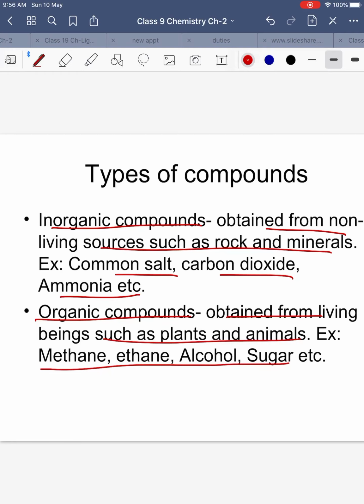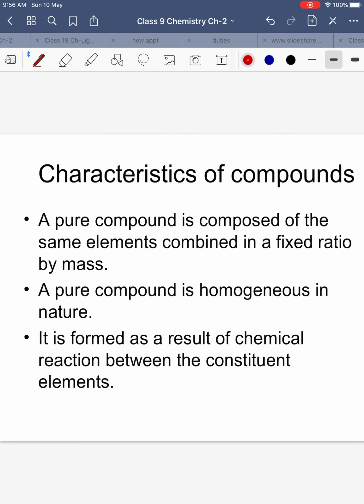You have read destructive distillation or fractional distillation of petrol, where you get various components. So where from were you getting those components? Those were from the fossils, we are obtaining our fossil fuels, or coal, petroleum, again from the dead remains of the organisms which are buried under the surface of earth. So that is why they are called organic compounds.